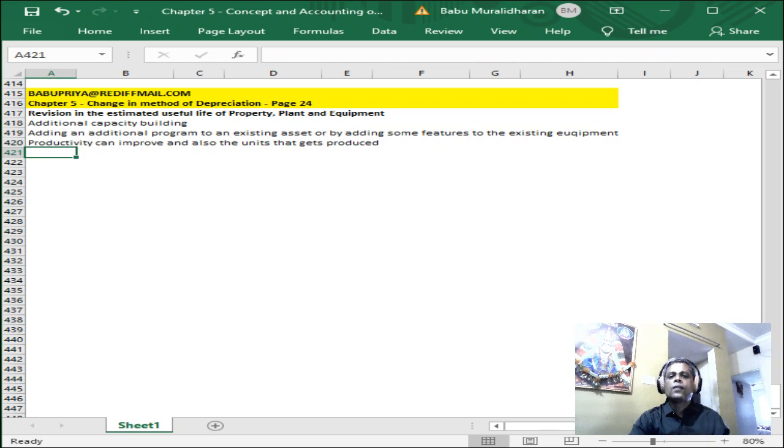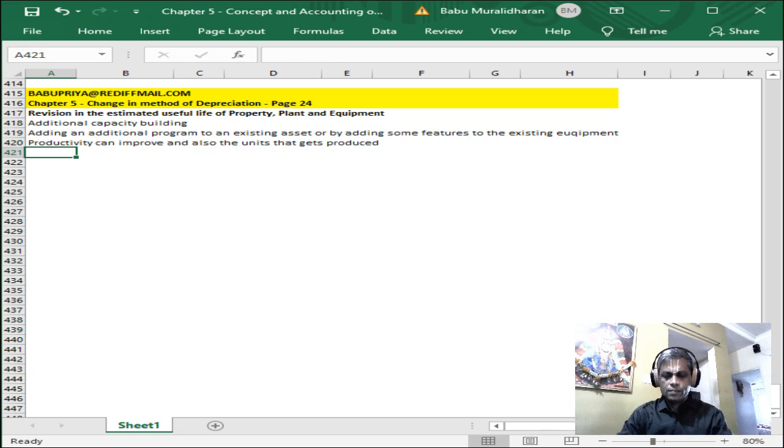So these are all part of frequent R&D, research and development, that happens on the plant, on the machinery, on the equipment, etc. The life of the asset can be increased, the production will increase, or the residual value of the machine can come down, giving more productivity, or the useful life of the asset can improve as well. So there can be multiple factors because of this. In accordance with the accounting standards, the estimated life of the asset can be revised.